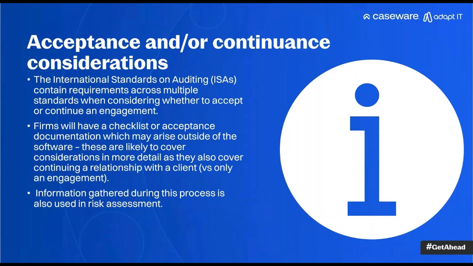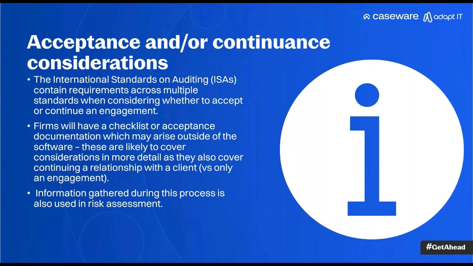Good. Then the firms will normally have a checklist for acceptance documentation. And also bear in mind that by the time you've been allocated this audit and you've started the Caseware file, probably even imported the trial balance, the decision to take on this client or to continue the relationship and the engagement has probably already been taken.